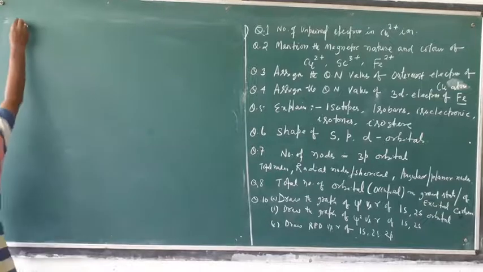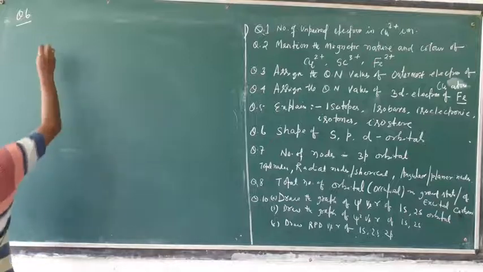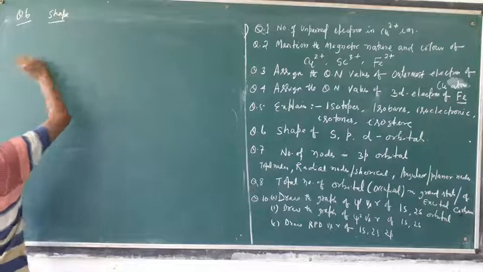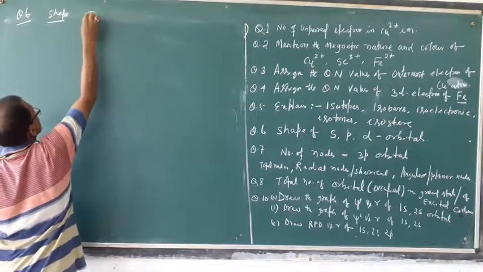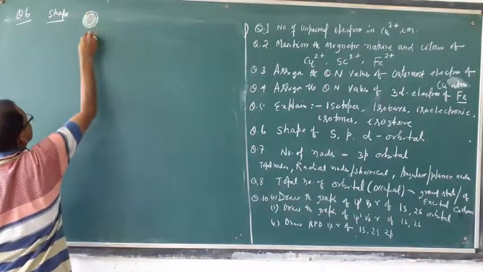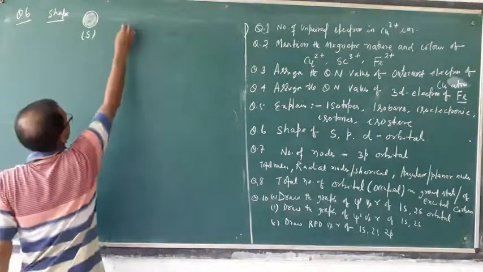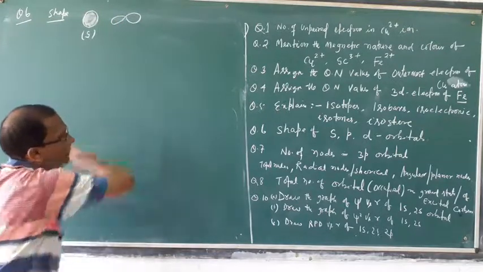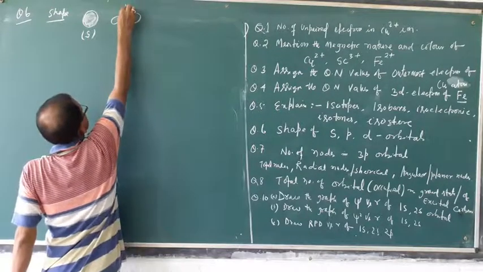Then question number 6. Question number 6 is the shape of the s orbital. S is spherically symmetrical. This is your s. P we already know, dumbbell. This is your p. P has 3 types of p, like this.